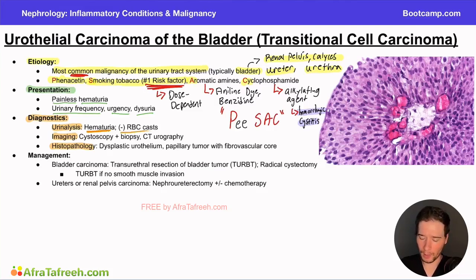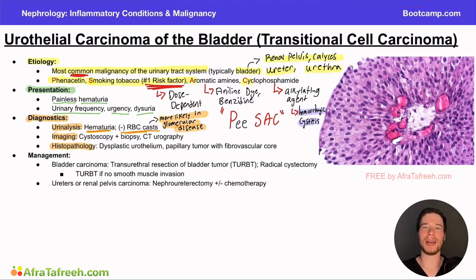Now, we won't see red blood cell casts. And why is this important to remember? Well, if we do see red blood cell casts, what types of pathologies are we thinking of? That's right. Red blood cell casts are typically seen in glomerular diseases, such as glomerulonephritis. We're not likely to see this in something that's affecting the bladder. It's not high enough in the urinary tract system. The bladder is considered our lower urinary tract, but our red blood cell casts are likely to come from our upper urinary tract, so in the nephrons, in the kidney itself. And that's why in these patients, we don't typically expect to see red blood cell casts. If we do, we need to expand our differential a little bit to include things like a glomerulonephritis or various other glomerular diseases.